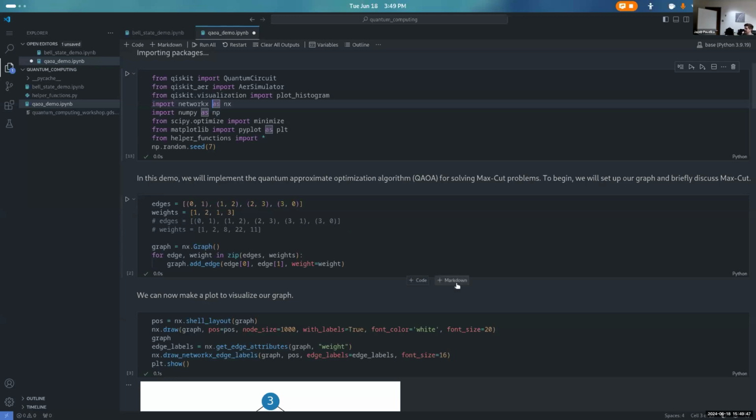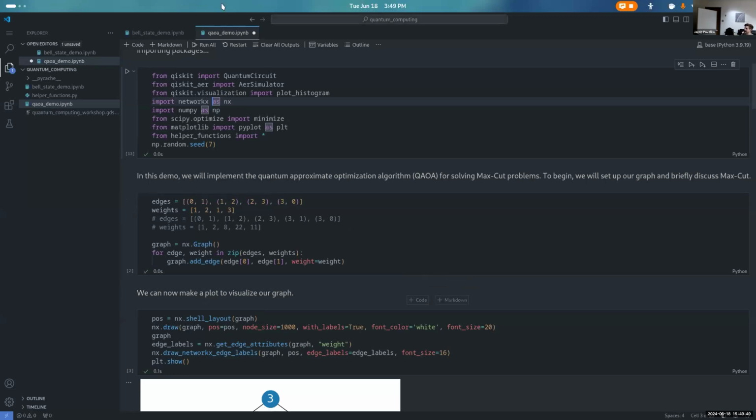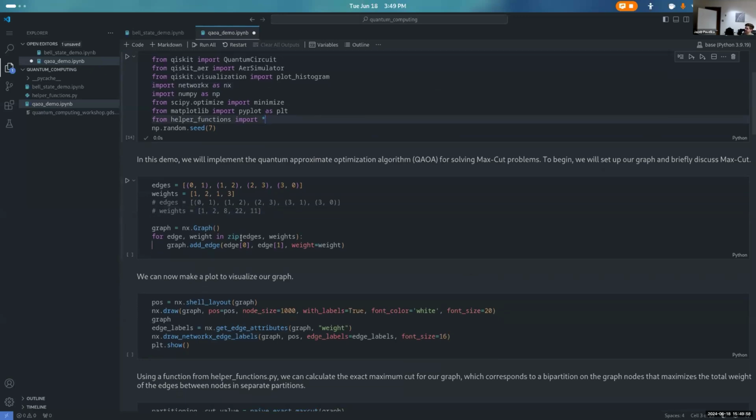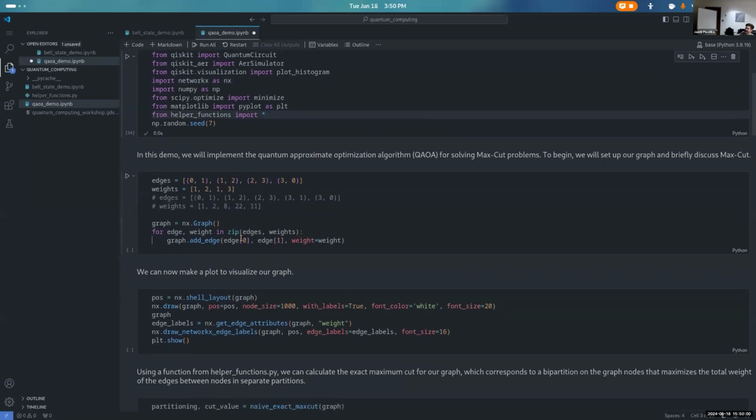What we're talking about today is max cut, which basically says we're going to take a graph, and I'll clear our output so we can run it all together. Take a graph and find a bipartition on that graph, basically two partitions, with the maximum total weight possible going between the two partitions.